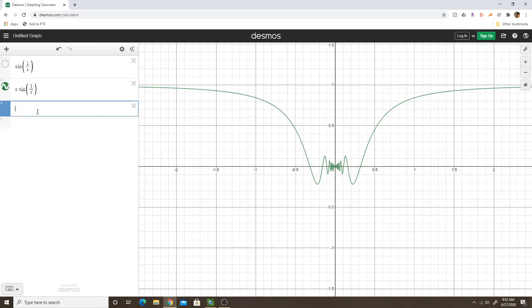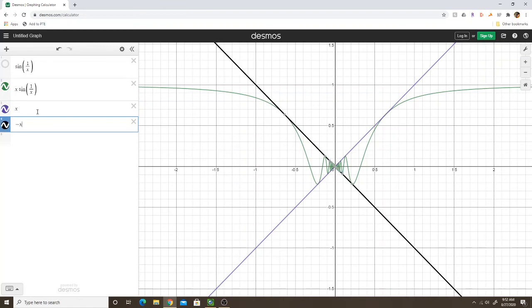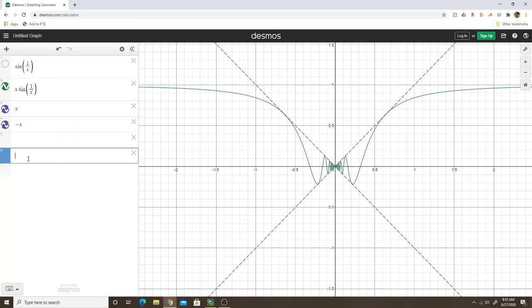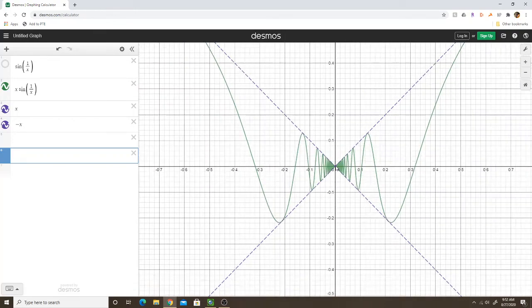And in fact, I'm going to graph x and negative x. Let's make them the same color. Maybe make them dotted or something. Okay, but anyway, you can see that the green function, x times sine of 1 over x, is trapped between positive x and negative x. Kind of nice, really pretty cool, I think. But yeah, the limit's going to 0 for sure.